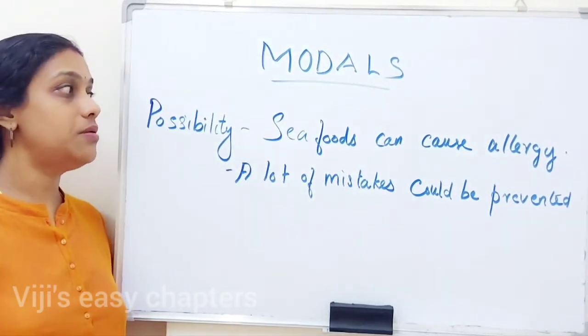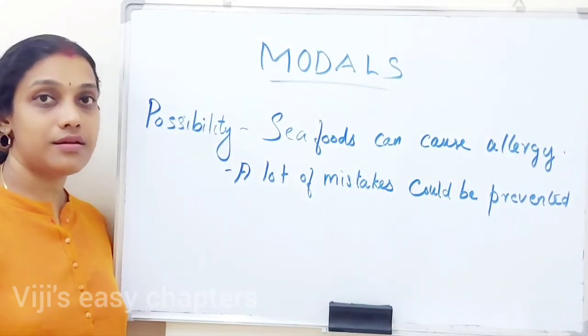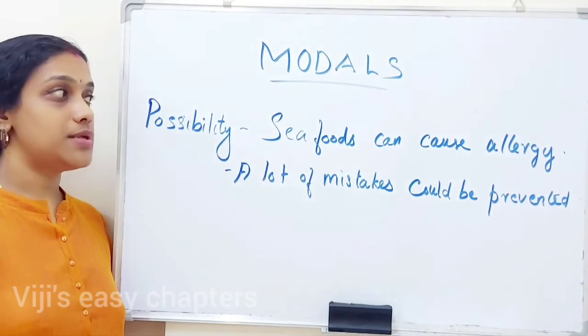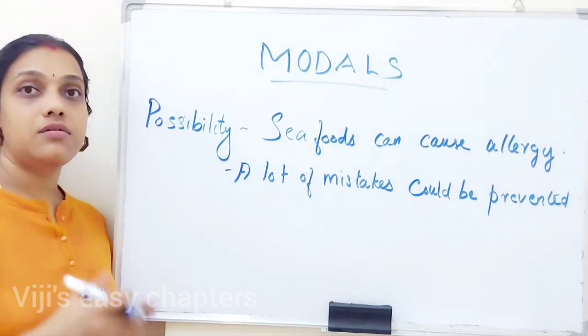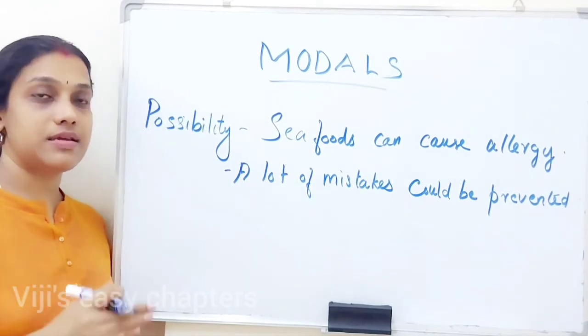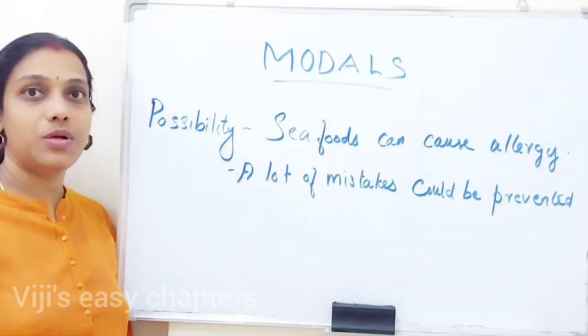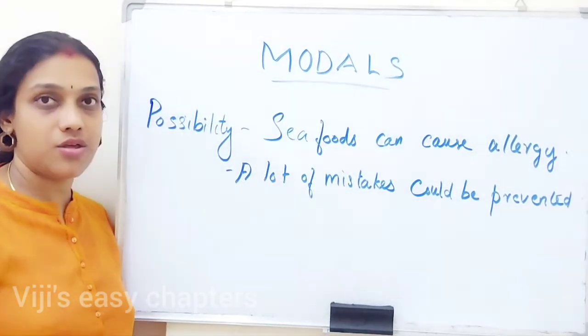Our first example, seafoods can cause allergy. It's a fact, it's an advice or it's a possibility, right? Seafoods can cause allergy. The sentence is a very informal one only. Here can exists in the present tense. The second example, a lot of mistakes could be prevented. What is it? The sentence is informal only, but it is having a conditional nature, right?